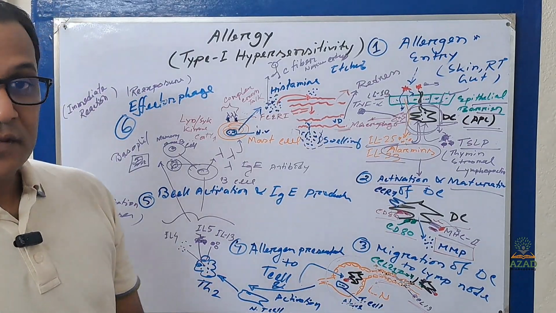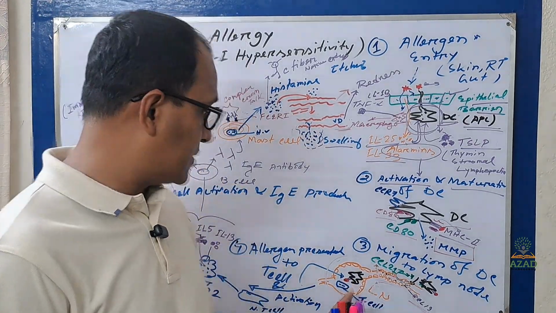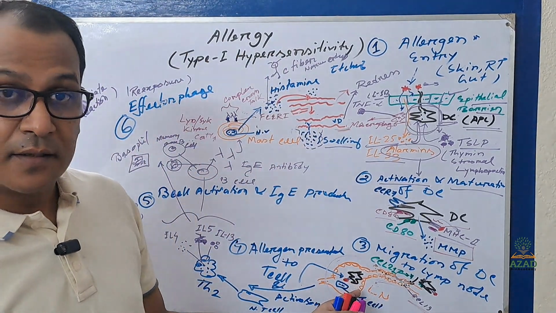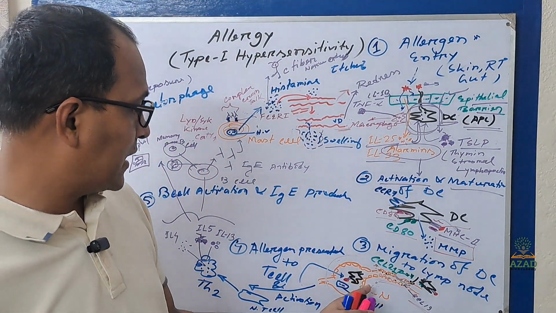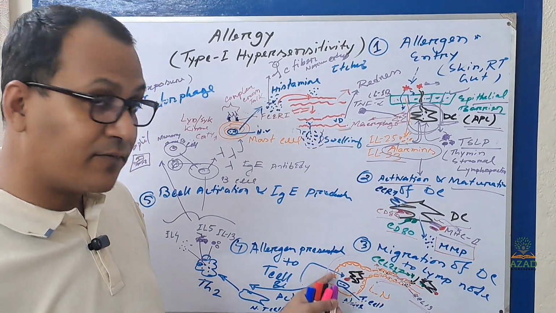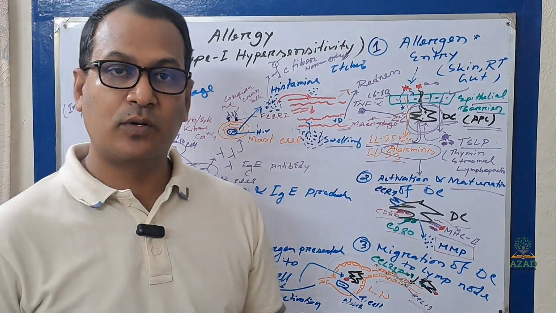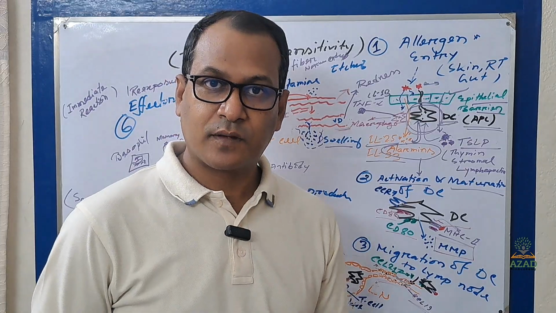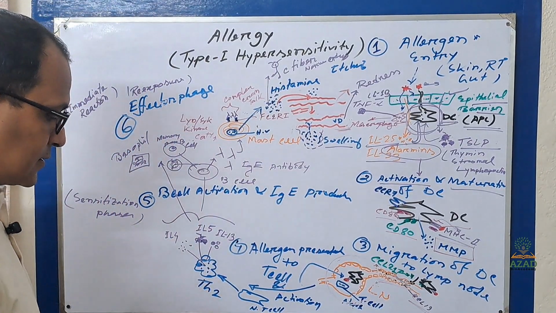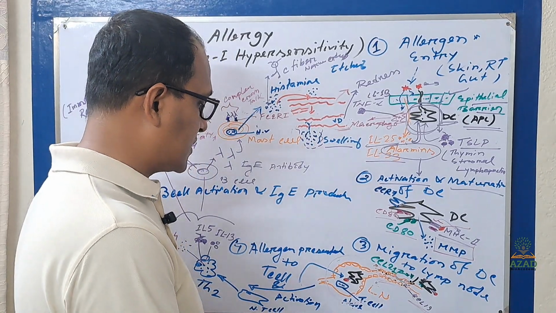So here the naive T cell is present. What will happen when the mature dendritic cell enters the T cell zone of the lymph node? The naive T cell will be activated. How will the naive T cell be activated? That is the very interesting thing.